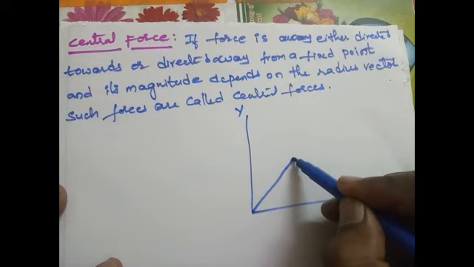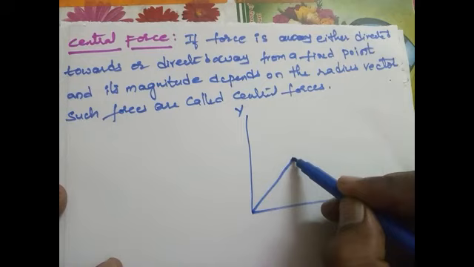Gravitational force exists between any two objects in the universe. Let us assume two masses, where the mass of the first object is capital M and the mass of the second object is small m.